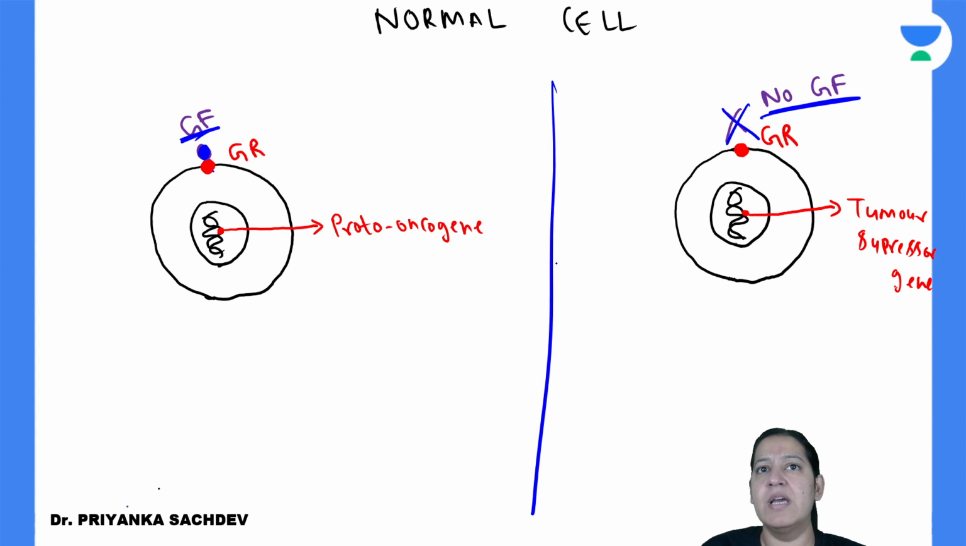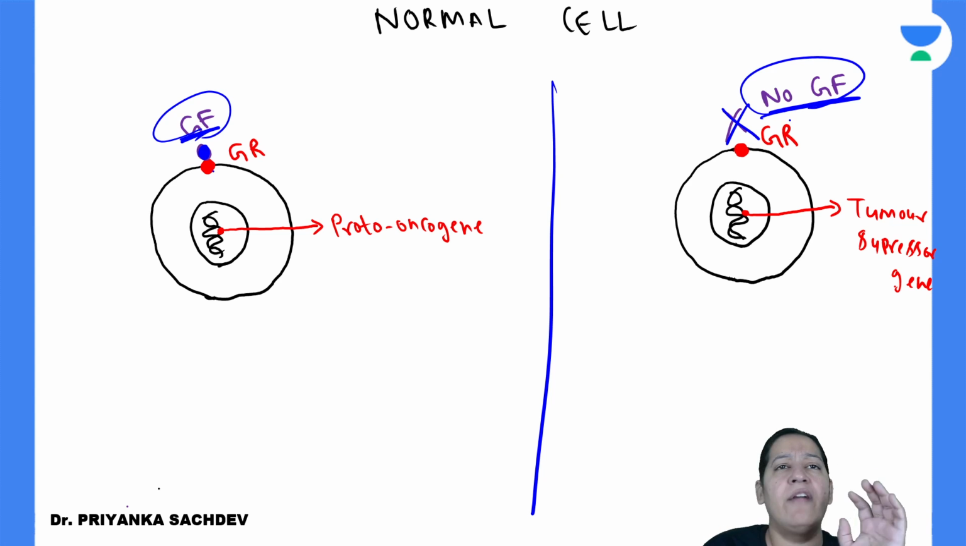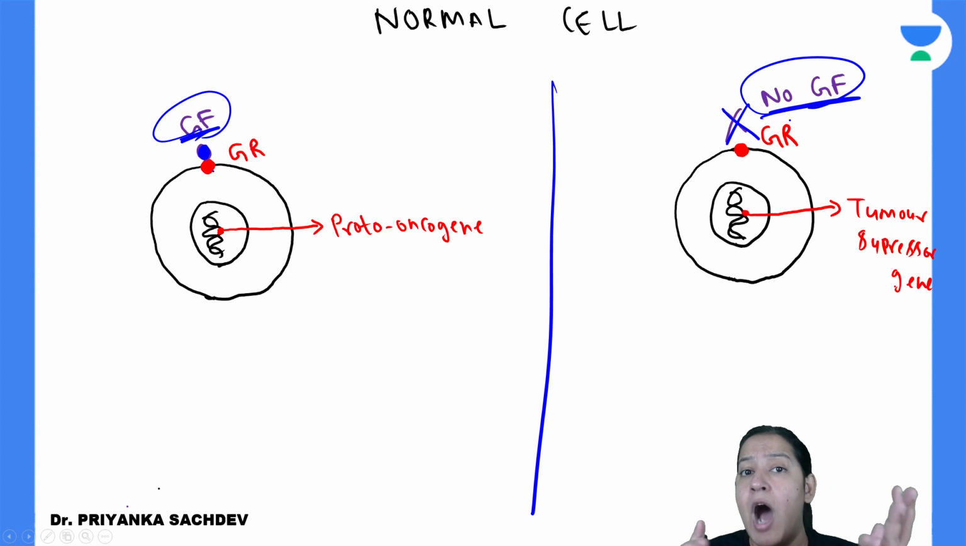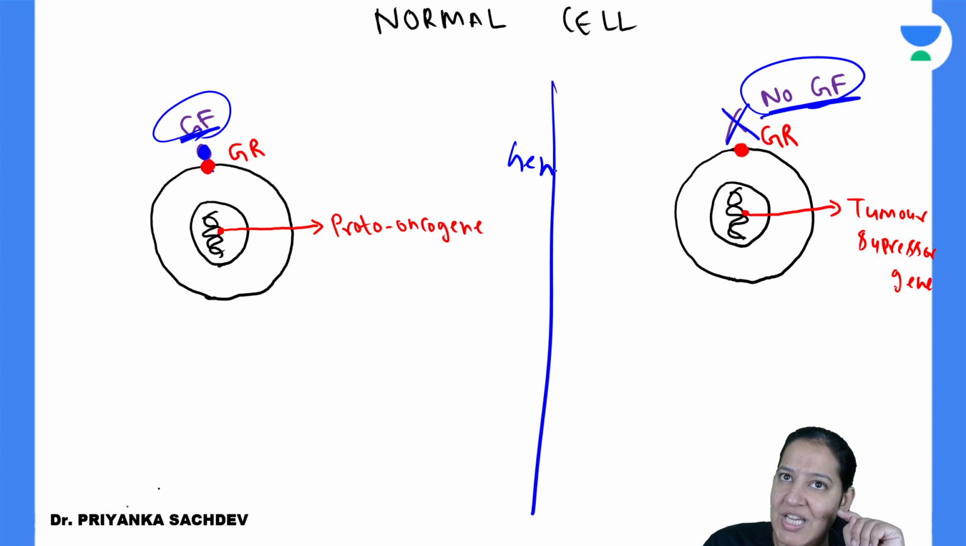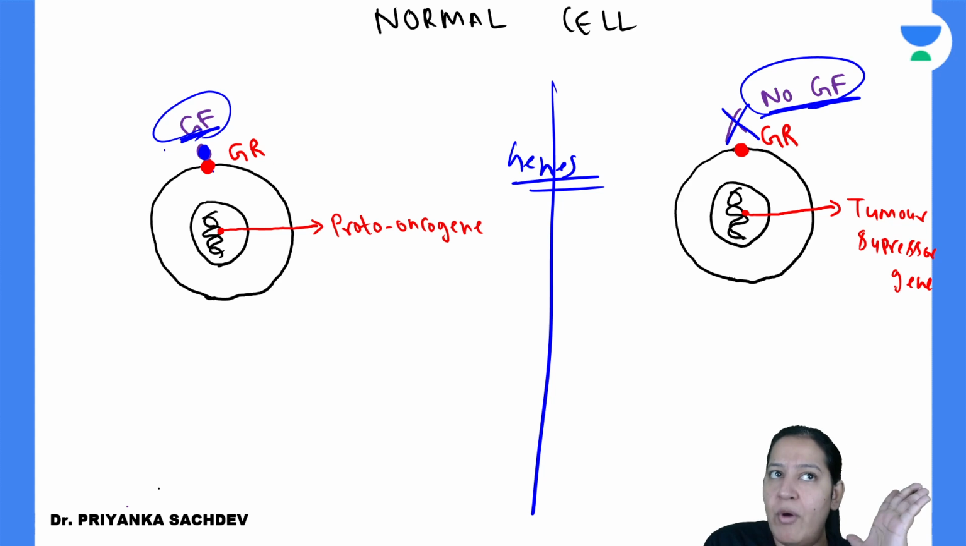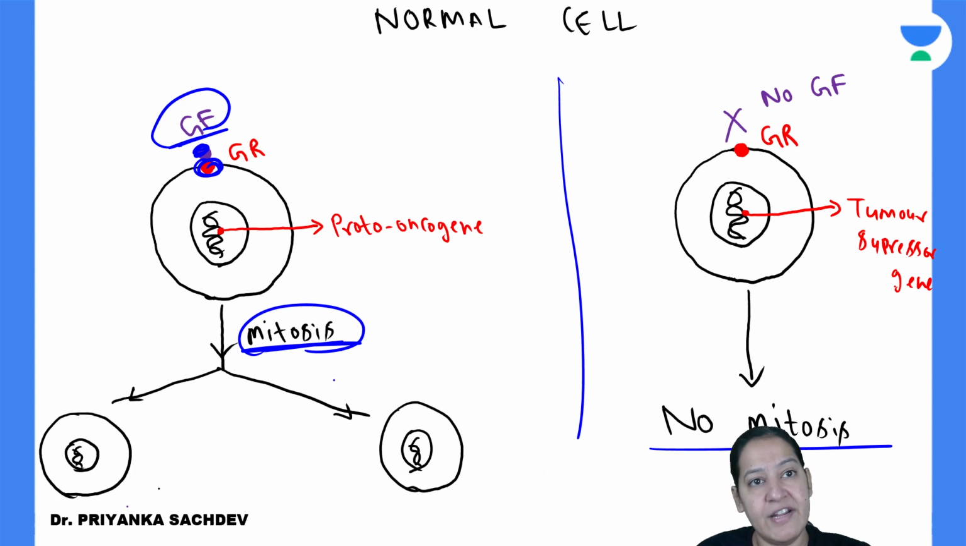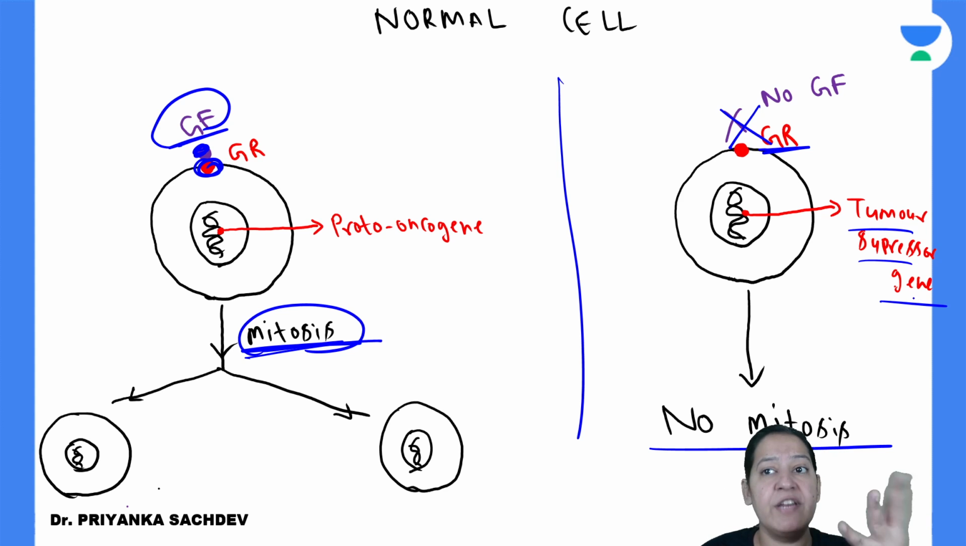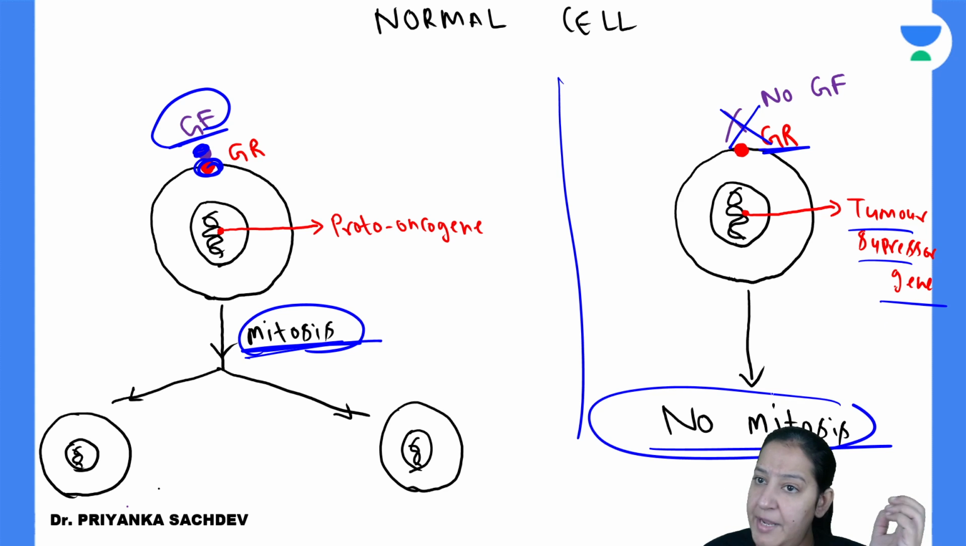It happens normally. So how does the cell come to know that growth factor has arrived and now it has to do mitosis? And here no growth factor has arrived and it doesn't have to do mitosis. How will the cell come to know? With the help of genes. So there are 2 types of genes. When growth factor is coming, proto-oncogene will get stimulated and it will cause mitosis. When no growth factor is coming, another gene known as tumor suppressor gene will get activated and it will inhibit mitosis.